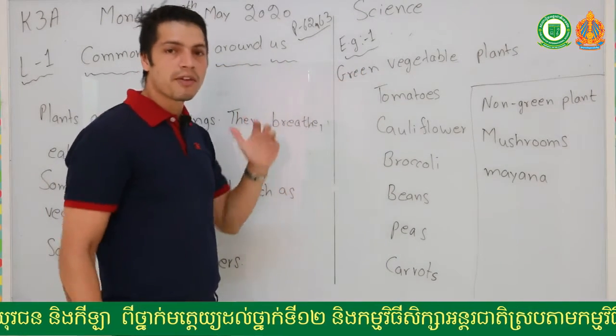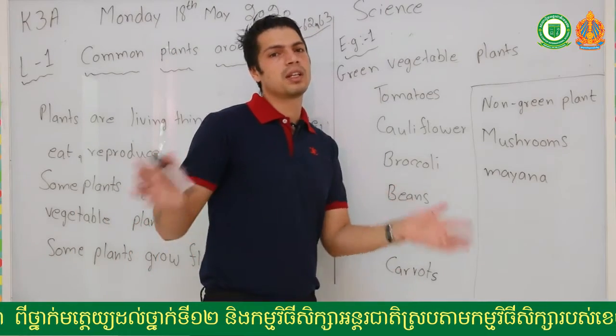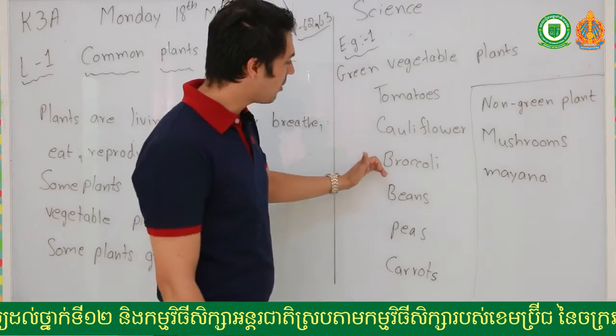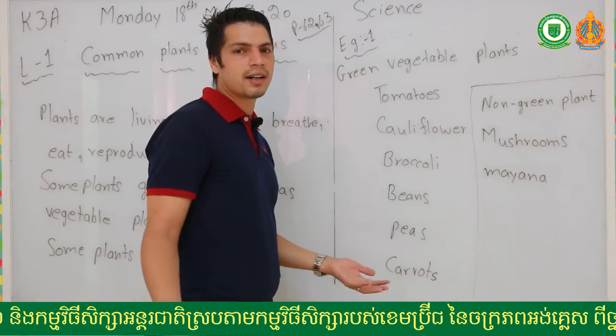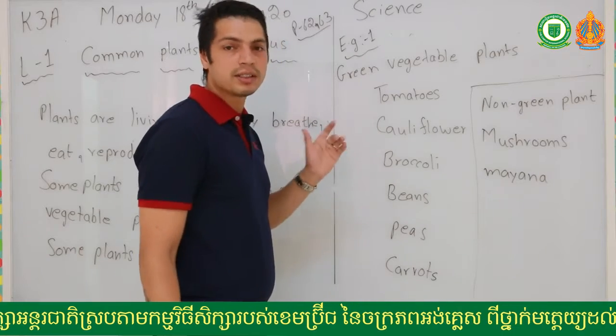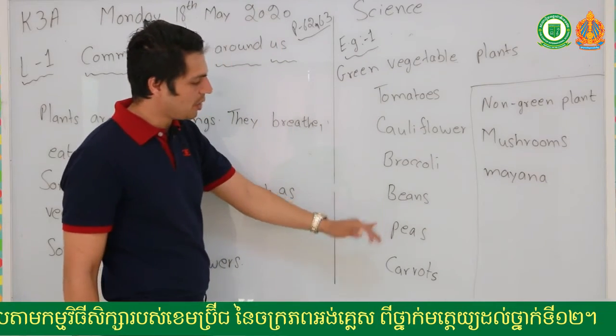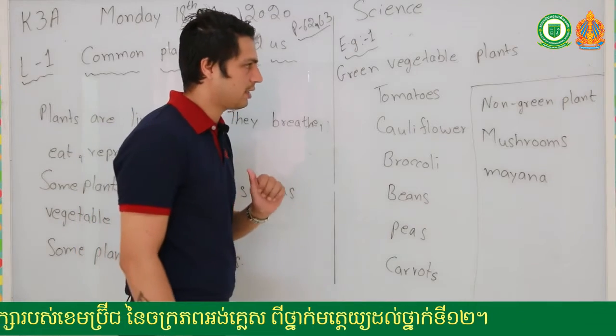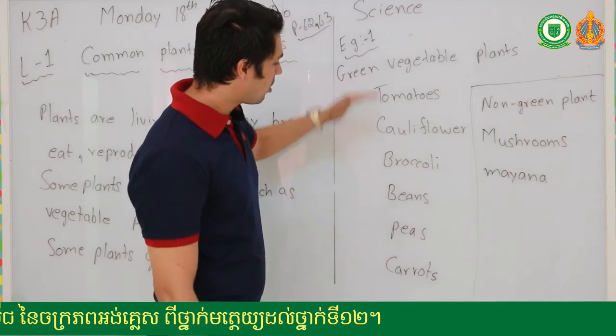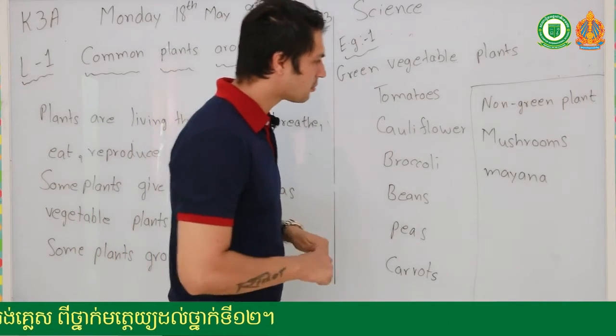Like tomatoes, if you see a tomato plant, you will see a lot of green. Same, broccoli is a green color. Cauliflower, you will see green color. So beans, peas, and carrots. So all these are green plants.